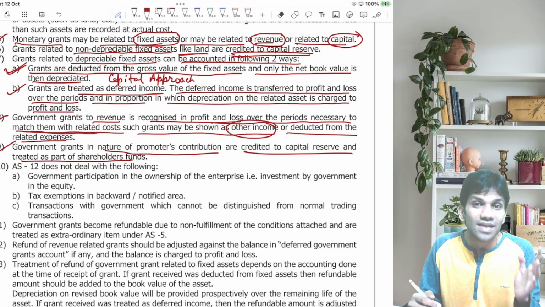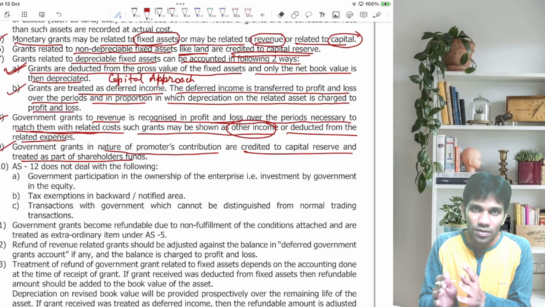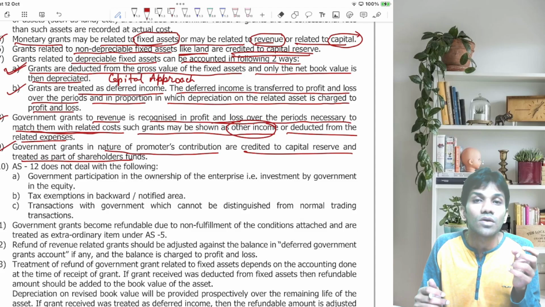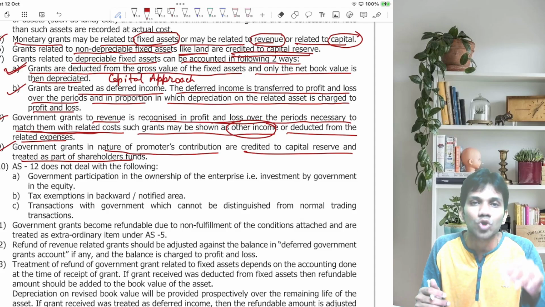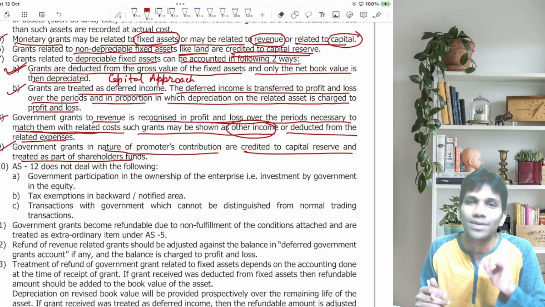If government grants are received in kind, let's assume you are receiving any fixed asset, for example, land. You should record at nominal value if you have received it free of cost. Nominal value means 10 rupees or 100 rupees. But if you are receiving a government grant in kind, for example land at concessional rate, then record that asset at the actual amount paid by the businessman. So this was in kind and this was non-depreciable asset.